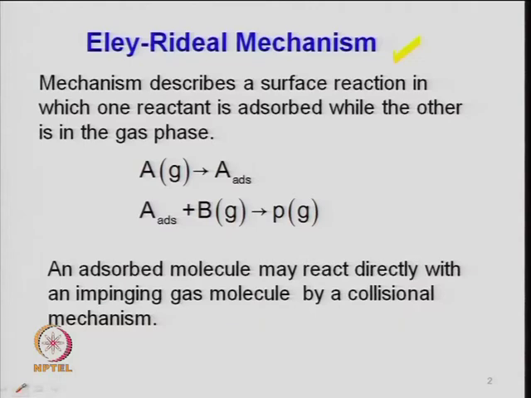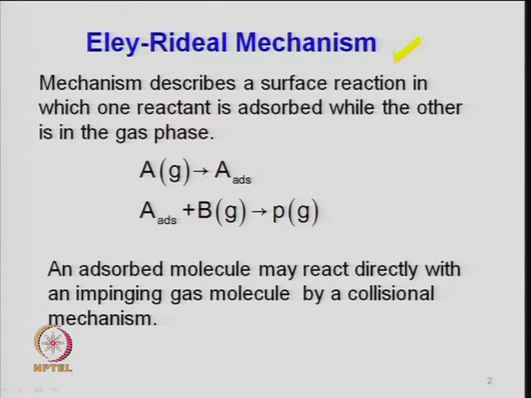So, we are talking about two kinds of mechanism for developing a rate, and there can be others also; different researchers have provided some other kinds of mechanism. Basically, what I told last time is a Langmuir-Hinshelwood type approach, and the second one I was talking about is an Eley-Rideal type mechanism. In the Eley-Rideal type mechanism, I told you that one species is present in the gas phase. So, that is a gas phase reactant.